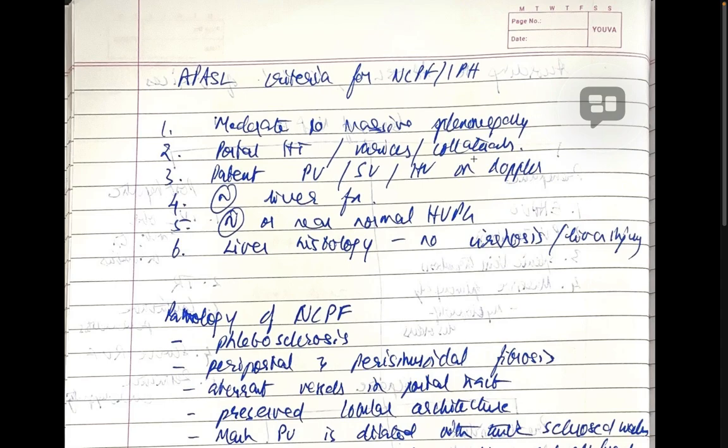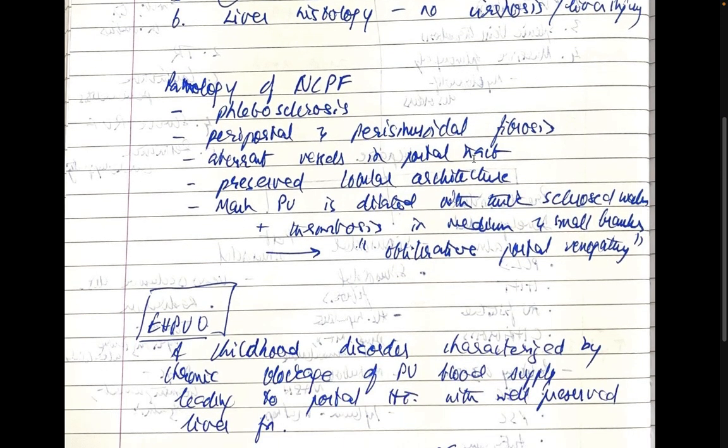The pathology of NCPF is phlebosclerosis, periportal perisinusoidal fibrosis, aberrant vessels in the portal tract, and preserved lobular architecture. The main portal vein is dilated with thick sclerosed walls plus thrombosis in the medium and small branches, and this is called obliterative portal venopathy.